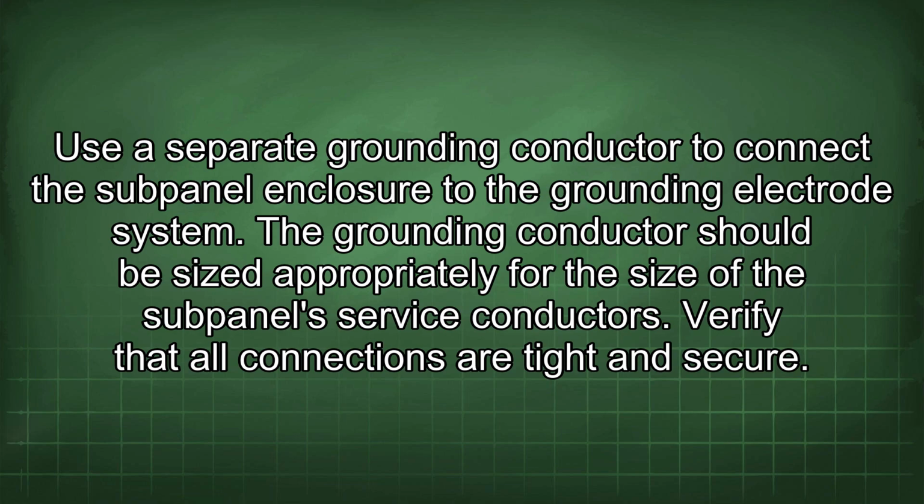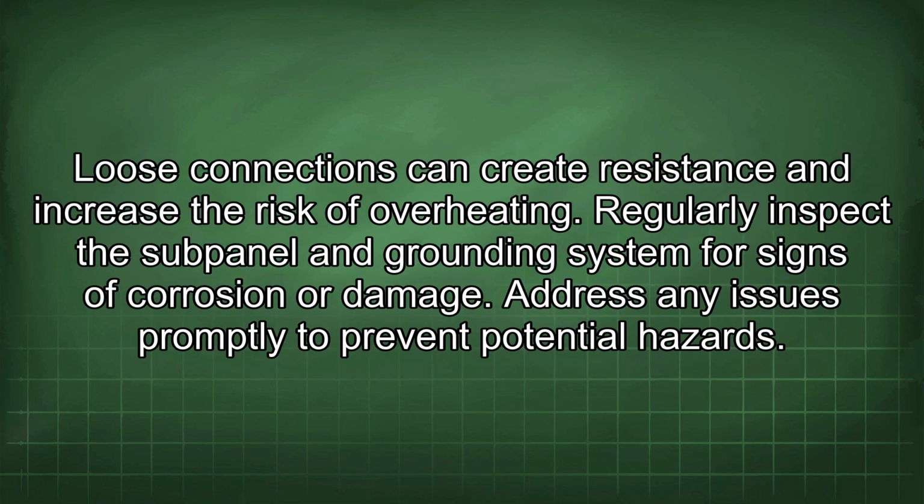Use a separate grounding conductor to connect the subpanel enclosure to the grounding electrode system. The grounding conductor should be sized appropriately for the size of the subpanel service conductors. Verify that all connections are tight and secure. Loose connections can create resistance and increase the risk of overheating. Regularly inspect the subpanel and grounding system for signs of corrosion or damage. Address any issues promptly to prevent potential hazards.